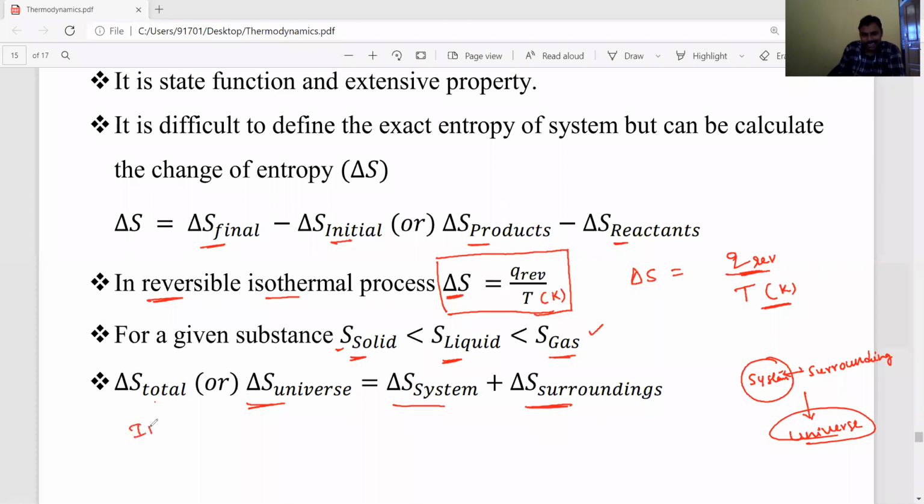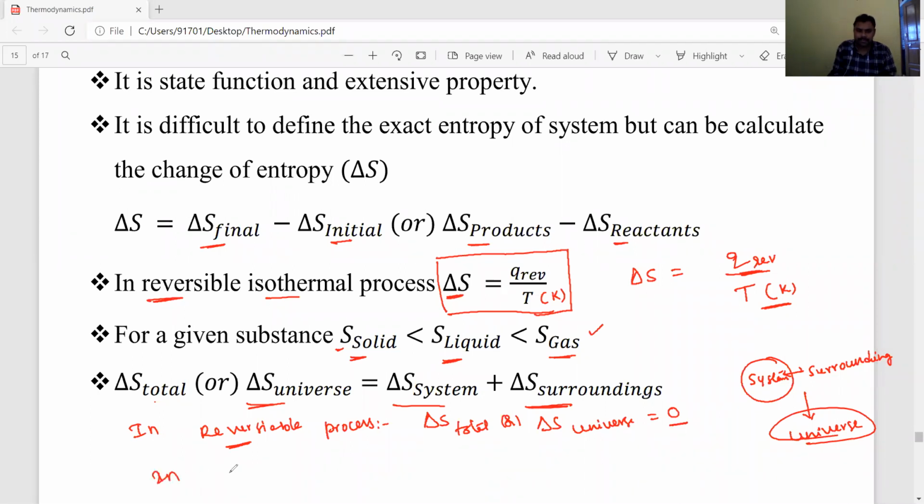Now in a reversible process, let's listen carefully, dear students. The entropy always increases for an irreversible process only, because the randomness is moving in a single direction. If it were to come back, what would happen? The randomness would decrease. So in a reversible process, forward and backward both take place. That's why delta S total, or delta S universe, is equal to 0.